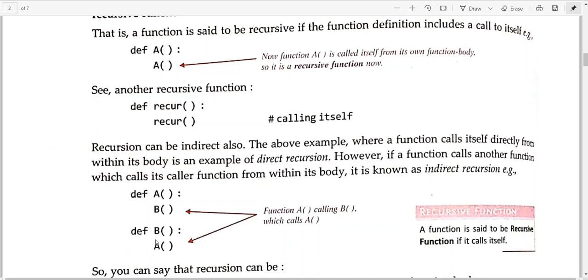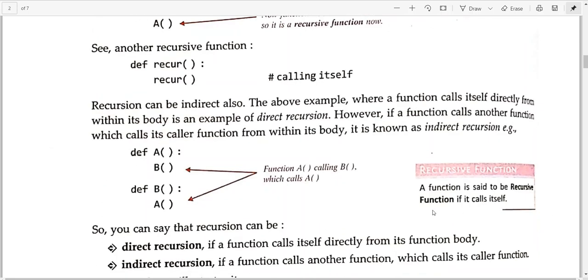So there is no direct recursion here. Here is a direct recursion: the recursive function is calling itself inside its body. Here A is calling B and B is calling A, so again it is coming back to here. This way the recursion happens. This is your direct recursion and this is your indirect recursion. A function is said to be a recursive function if it calls itself. I hope the concept of direct and indirect recursion is clear. Direct recursion is when a function calls itself directly from its function body, and indirect recursion is when the function calls another function which calls its caller function.